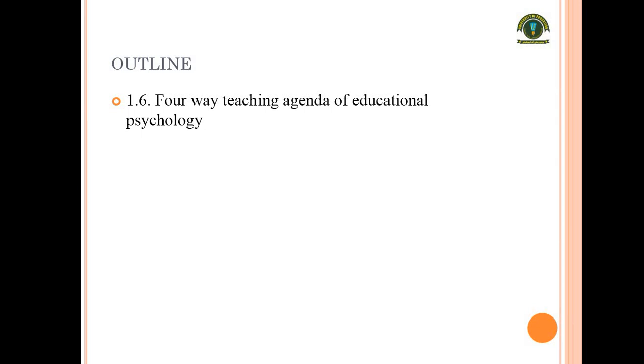It does not provide guidelines for the teachers only, but also for the students, curriculum developers, as well as the learning situation designers. So we come up with different solutions and practical implications of how psychology provides help to the teachers as well as to the learners and learning situation.